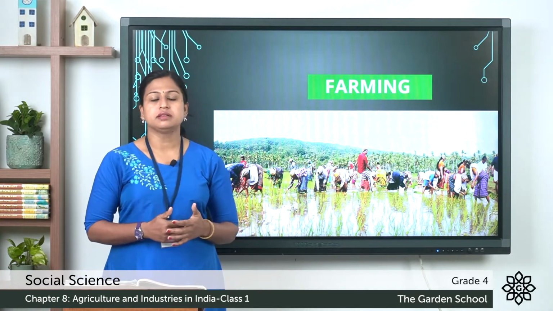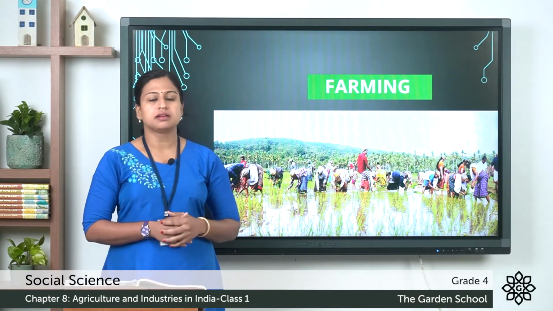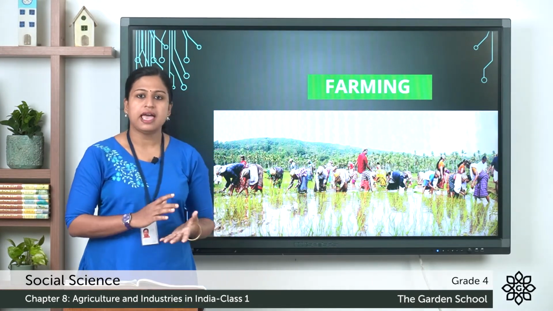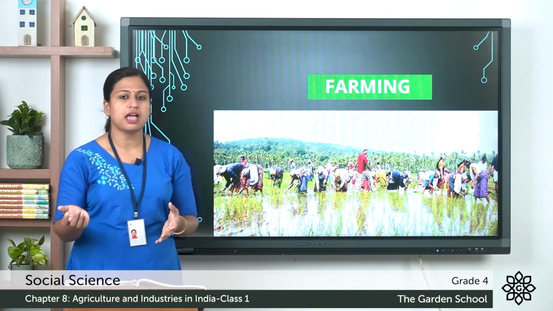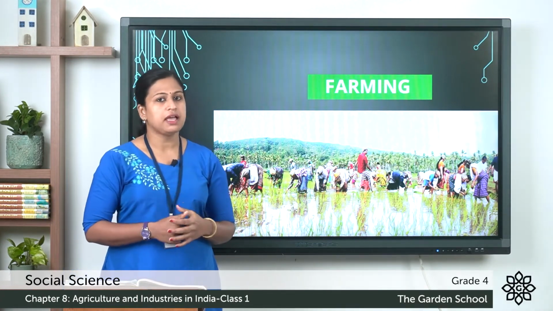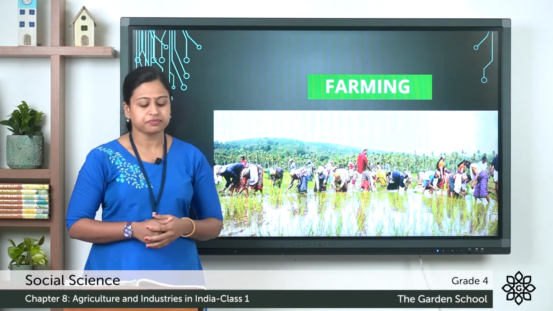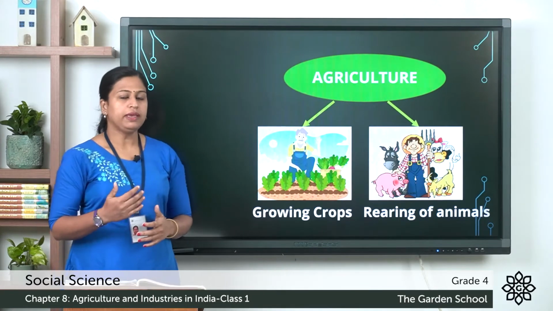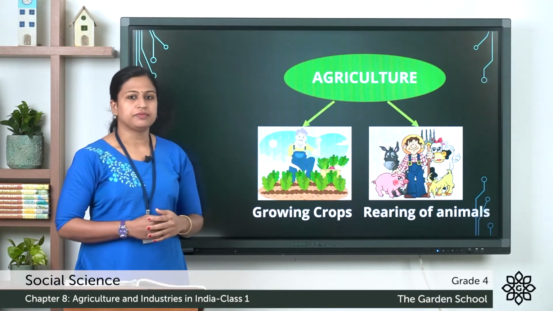Large scale means it's not for personal consumption. It is either to be sold in the market as food or as cash crops. So we will be discussing about these food crops and cash crops later on. So this is farming.